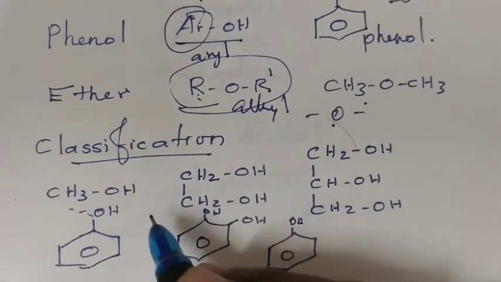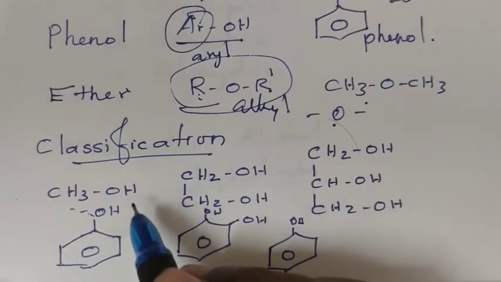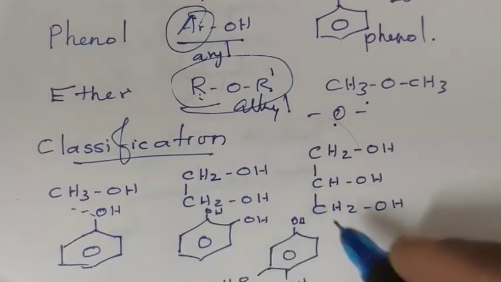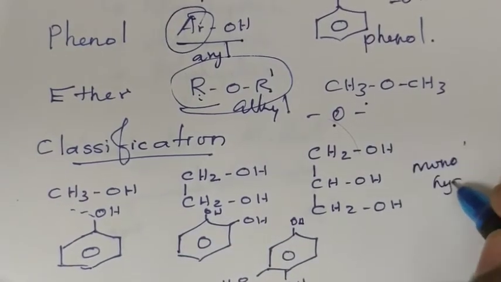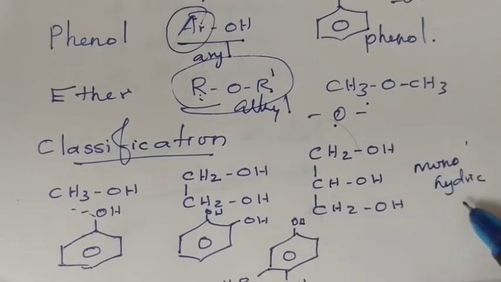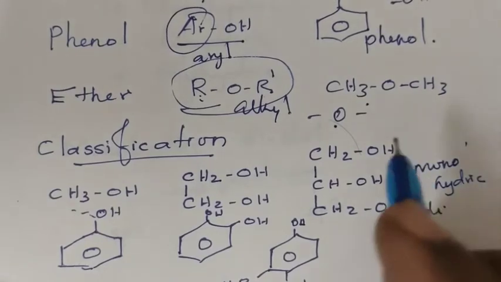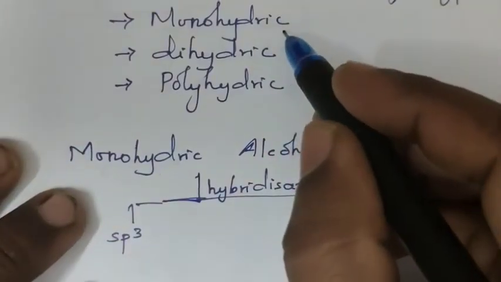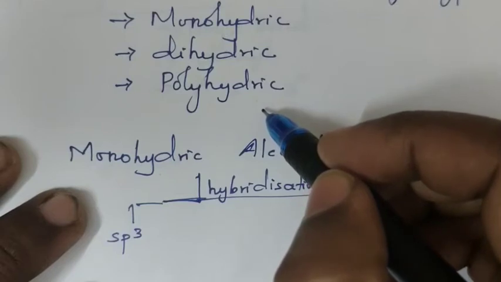Based on the number of OH groups present in an alcohol, alcohols are classified into monohydric alcohol, dihydric alcohol, trihydric alcohol, etc., that is, monohydric, dihydric and polyhydric alcohols.